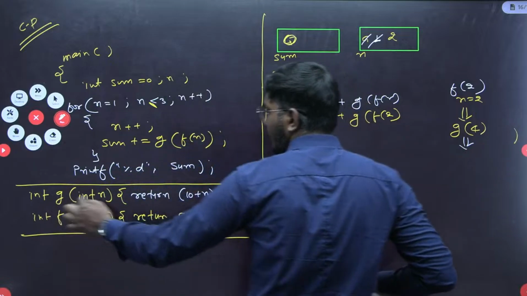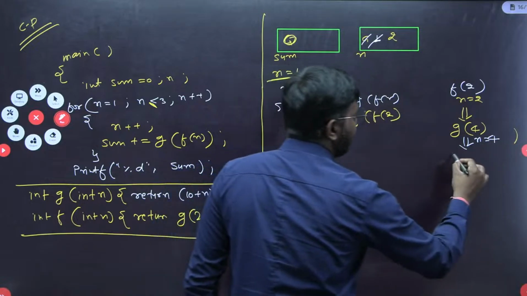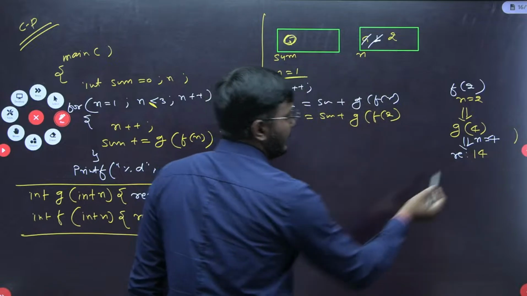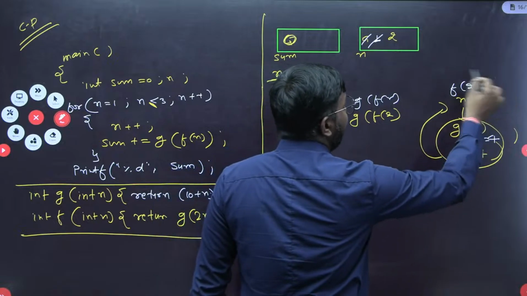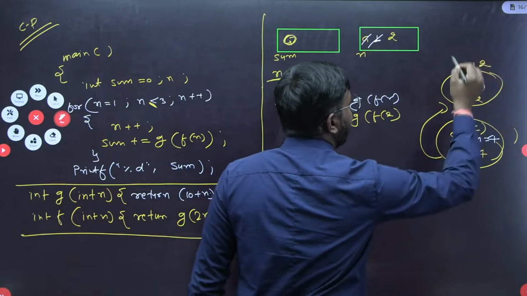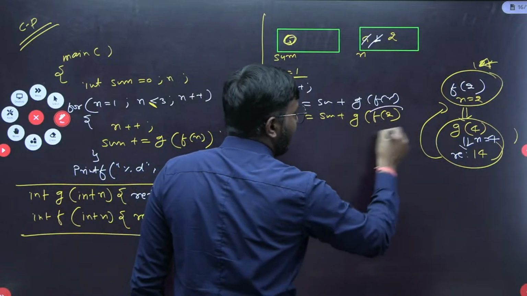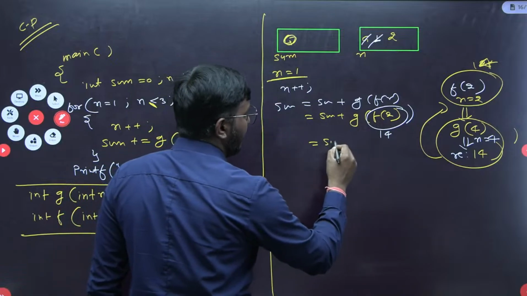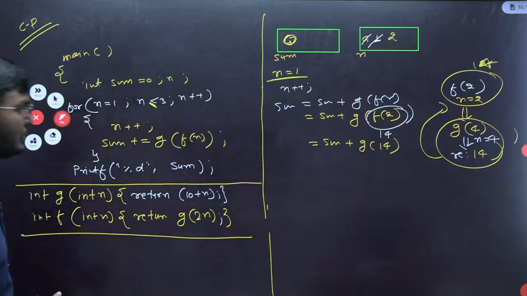If I pass g of 4, the n value will be 4, and it will return 10 plus 4, which is 14 here. This complete value will be 14. Now this value returns to the parent function call. This f of 2 value is nothing but 14. So this complete statement looks like sum plus g of 14. Getting my point? Understood?